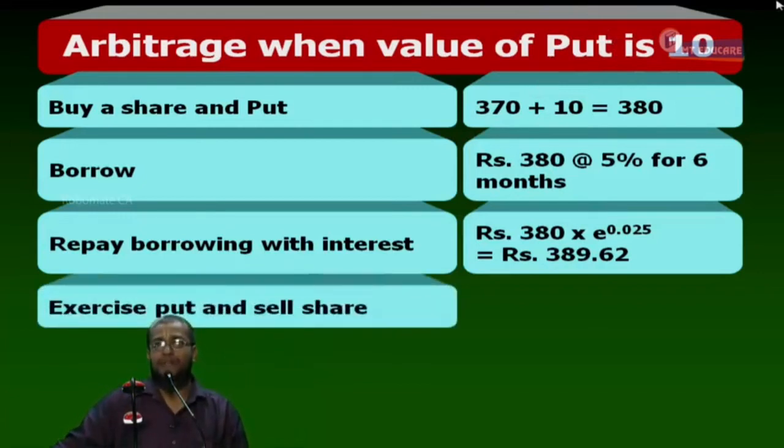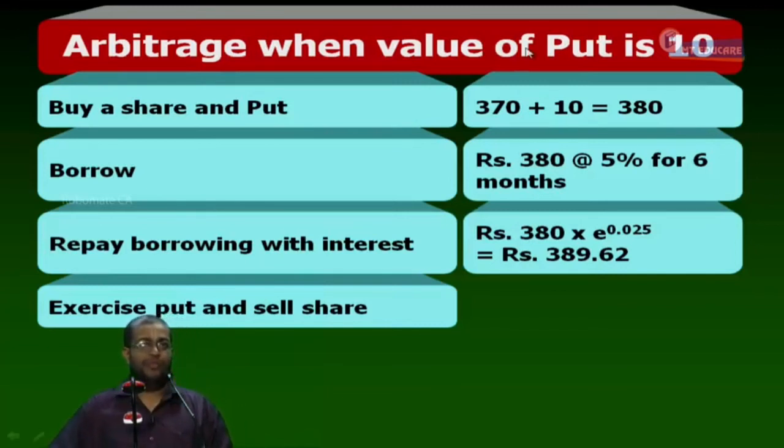Now write down. Next, exercise put and sell the share. I'll dictate differently. Point number 4: sell the share.